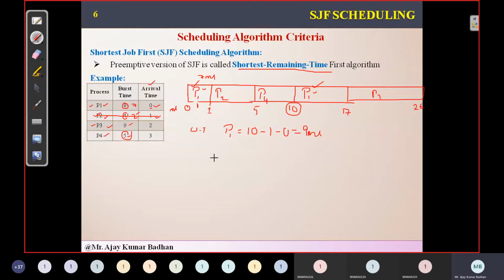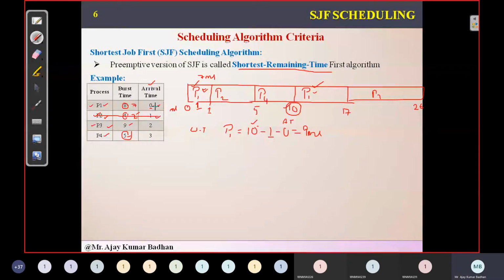Is it clear? This is what you have to keep in mind. When we have multiple processes, meaning the process comes multiple times, this is how we calculate the waiting time: the total waiting time of the process means whichever is the latest occurrence of that particular process, we need to see, and in that, the left hand portion, whatever value we have, we subtract how much time it has executed earlier. Earlier it has come up only one time, and that too it executed only for 1 millisecond. So that is what I have written here, minus 1 minus 0. Why have I written this? This is your arrival time.